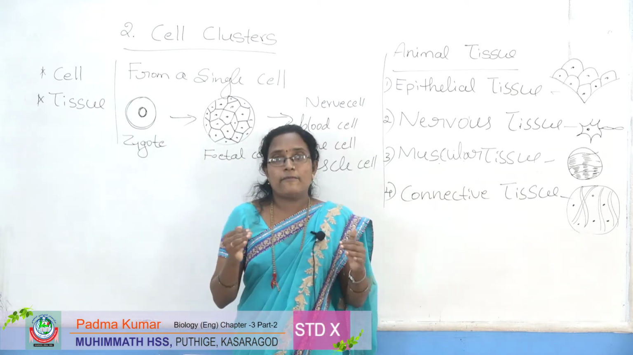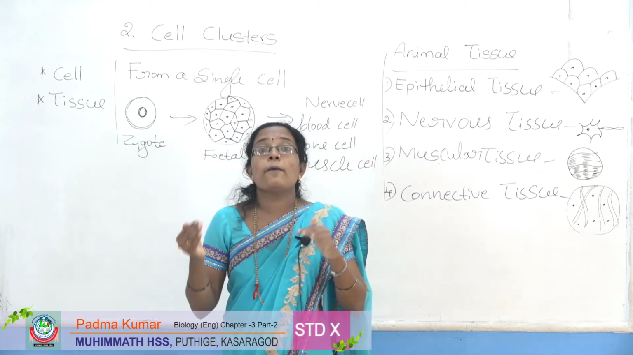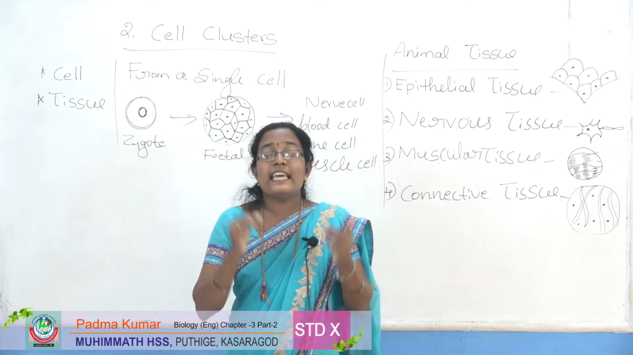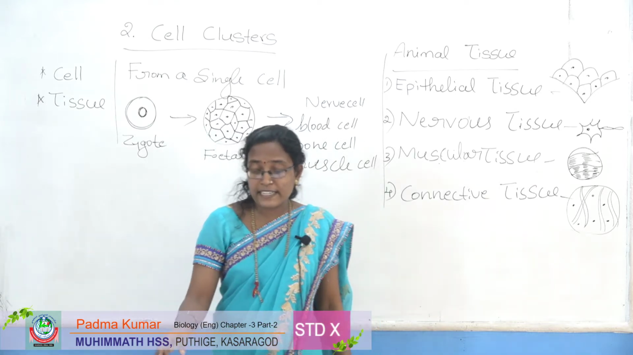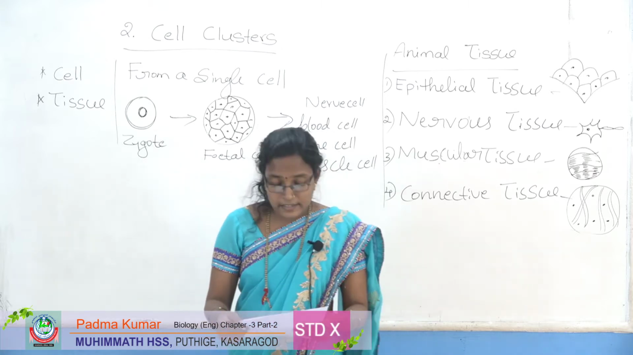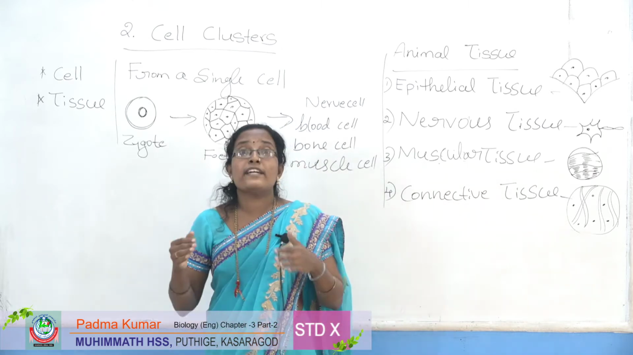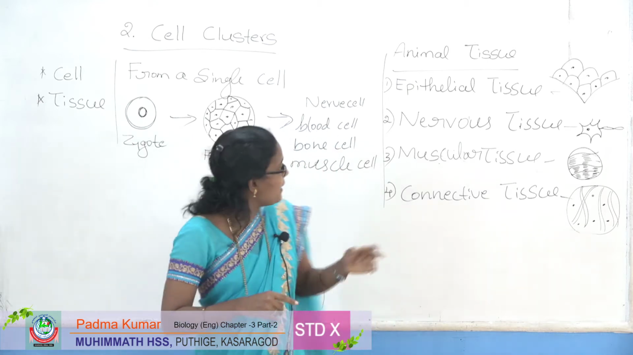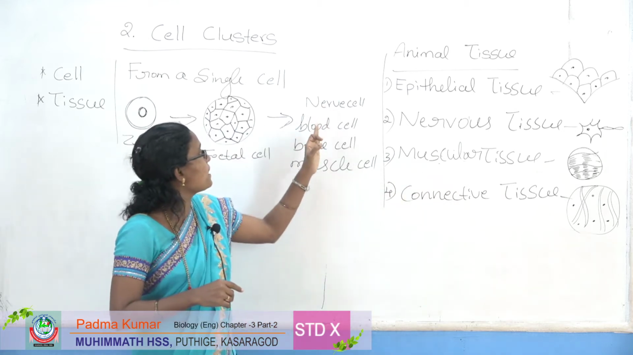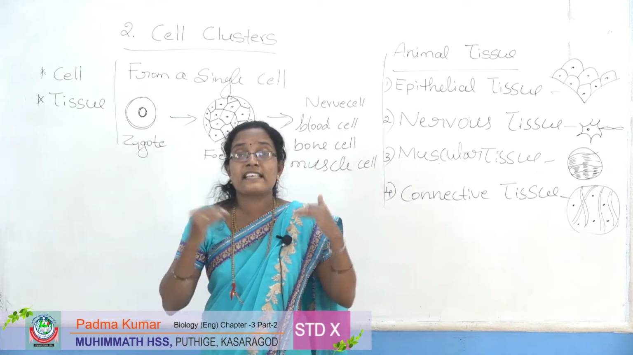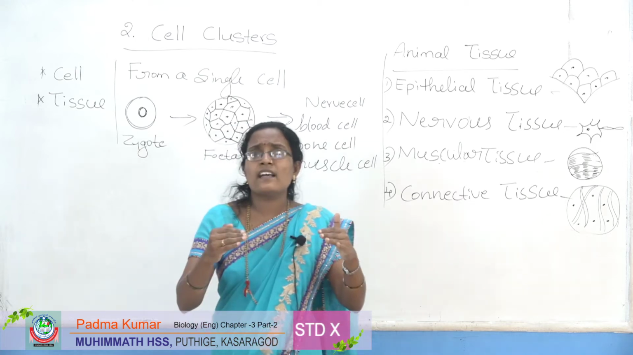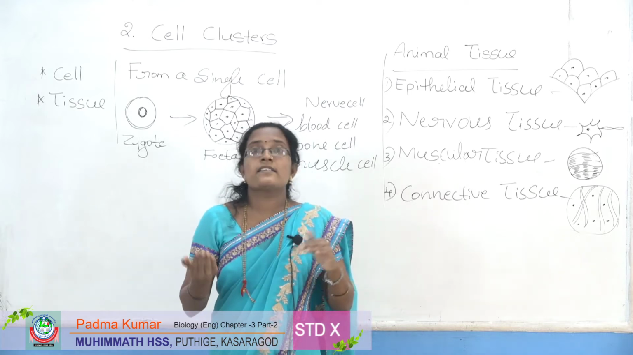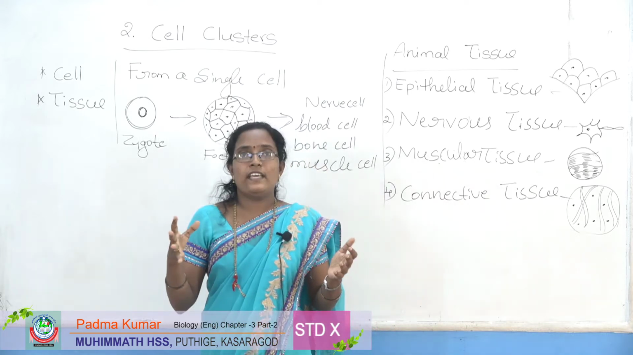Each part of the body is made up of millions of different kinds of cells. In human beings, each part of the body is made up of millions of different kinds of cells. There are 200 different kinds of cells, like nerve cell, bone cell, muscle cell and blood cell. Different cells in our body look similar, but their functions are different.